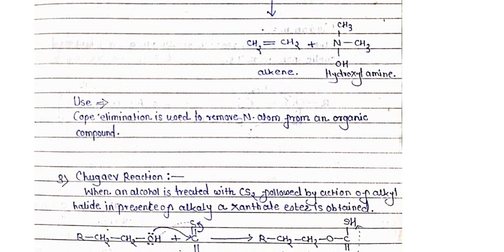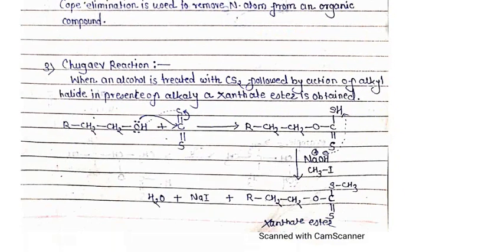The third one is the Chugaev reaction. When alcohol is treated with CS2, that is carbon disulfide, followed by the action of alkyl halide in the presence of base, alkyl xanthate ester is obtained.